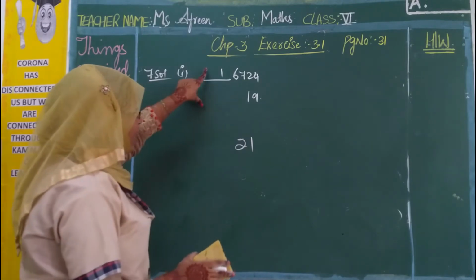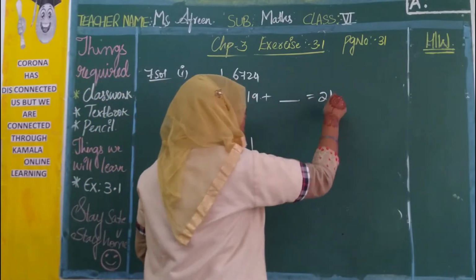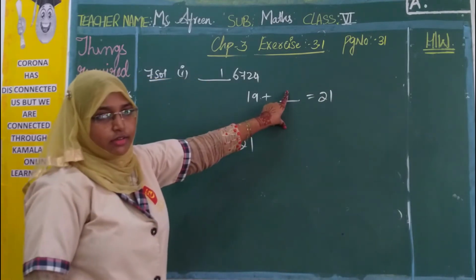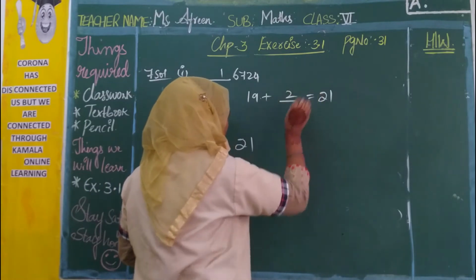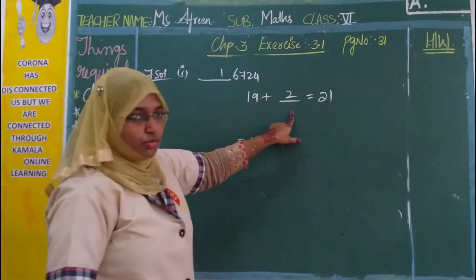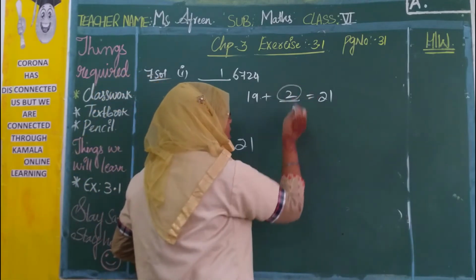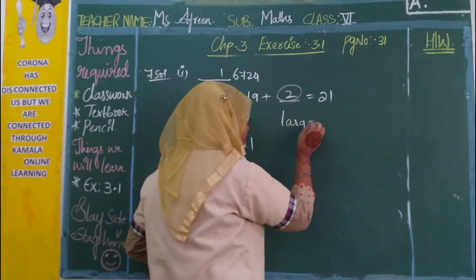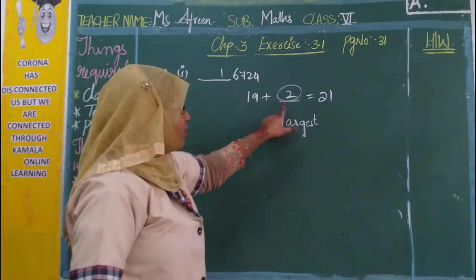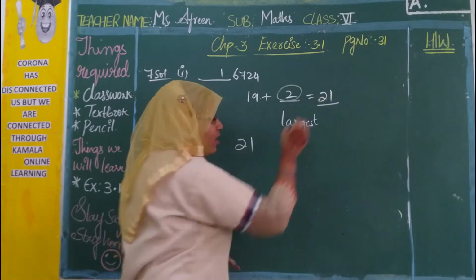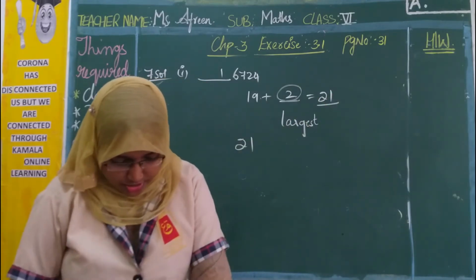What number should I add here so that 19 will become 21? If I add not 3, but 2. If I add 2, 19 plus 2, 19, 20, 21. Now 2 is the smallest possible digit. If we add 2, 19 plus 2 is 21. We got one, and we need to find one more, the smallest and the largest.